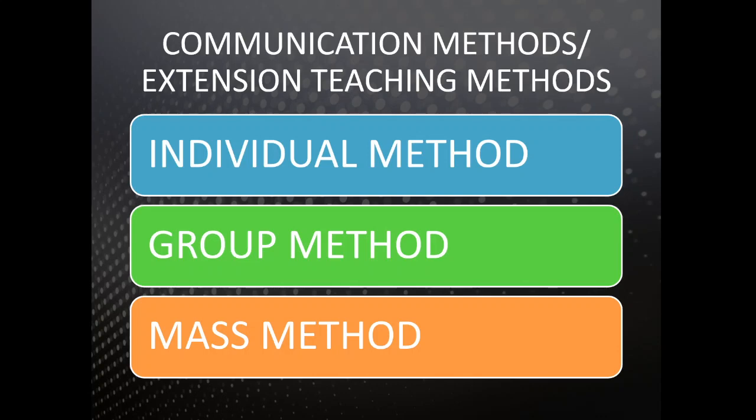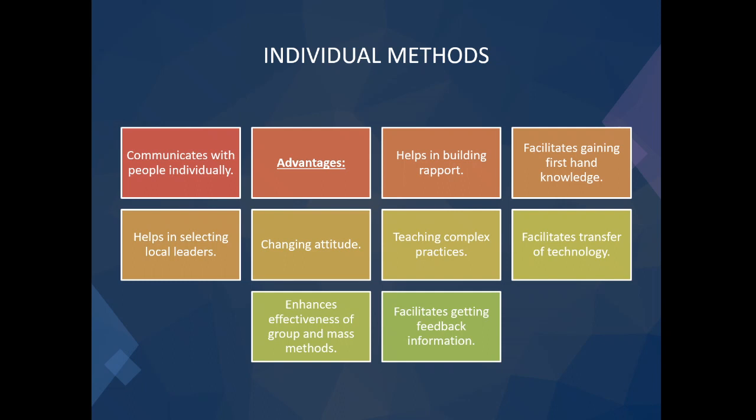The advantage of the individual method of communication is that it helps the community worker or the extension worker to become familiar with the community members and their families. So, the individual method, as the name suggests, communicates with the people individually. Through this method, the extension educator or the communication specialist becomes familiar with the geographical area, the type of problems faced by the community members, and the nature of the people. So, it creates an opportunity through which specific advice or information can be given.